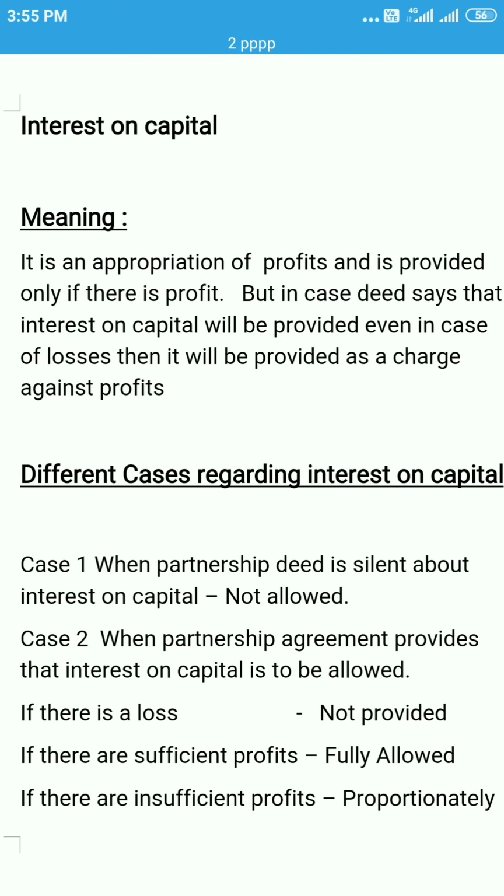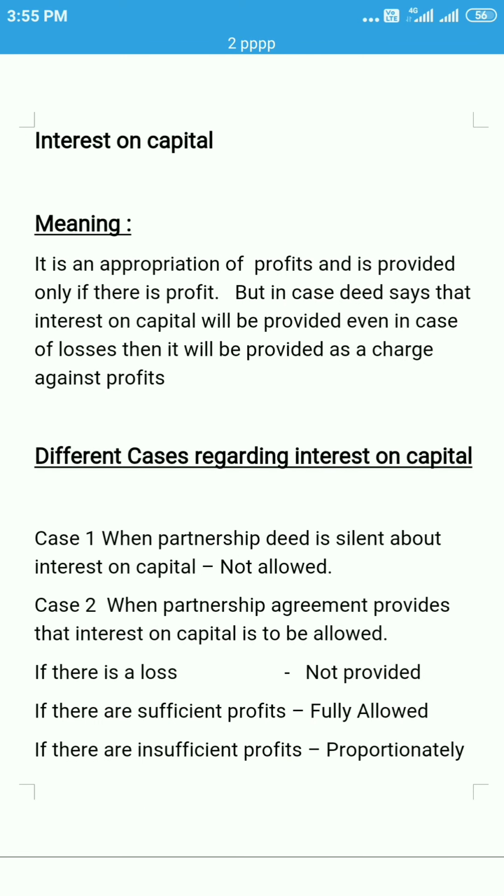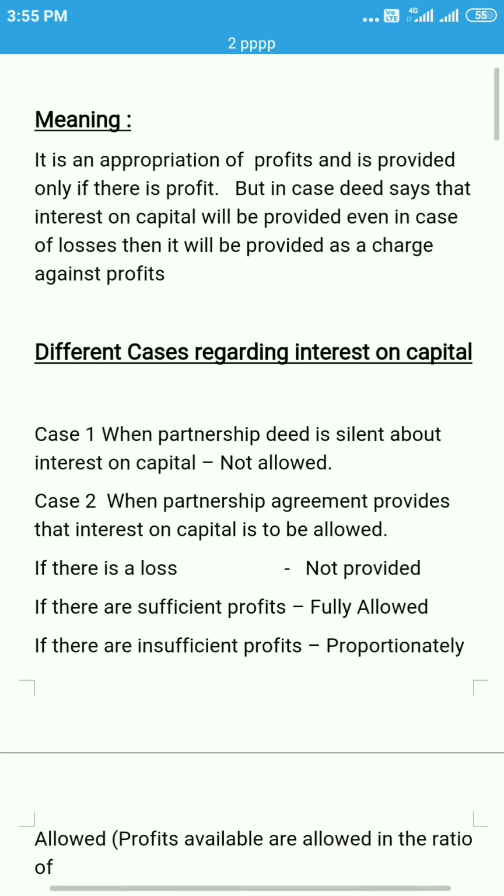Now we will learn about interest on capital. Interest on capital is an appropriation of profit and is to be provided only if there are profits. That is, if there are no profits, that is in case of loss, it will not be provided, and it should be provided in the partnership deed. Otherwise, interest on capital should not be provided. Now we will see the different cases.